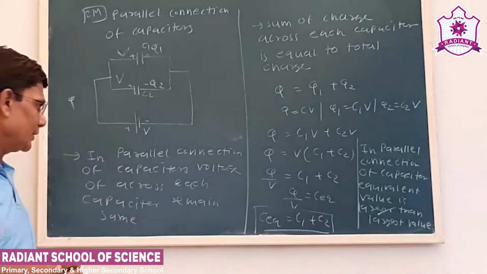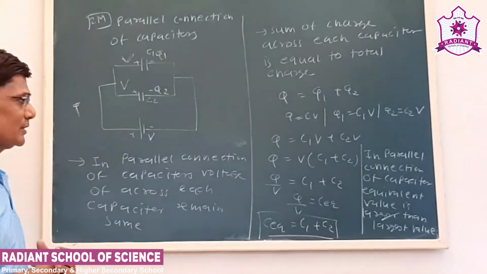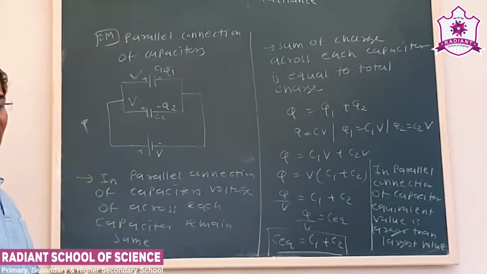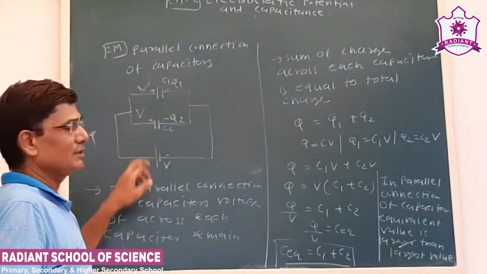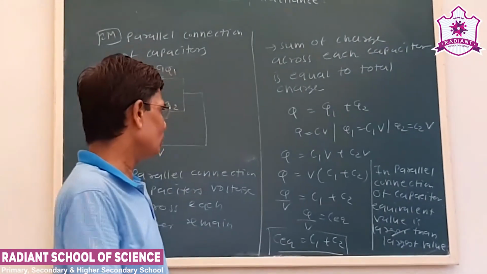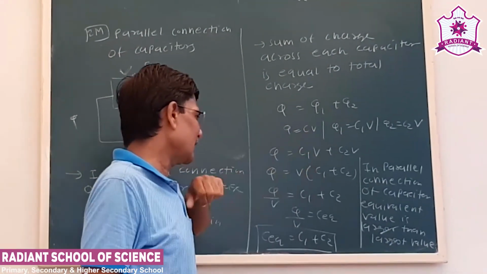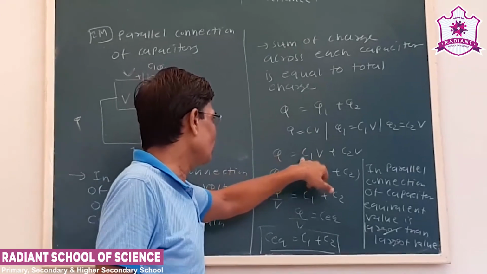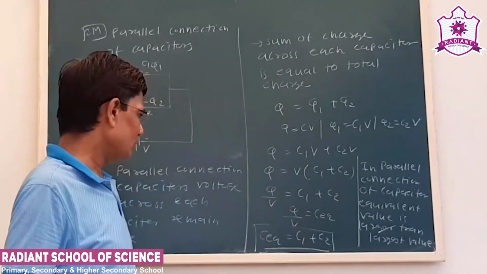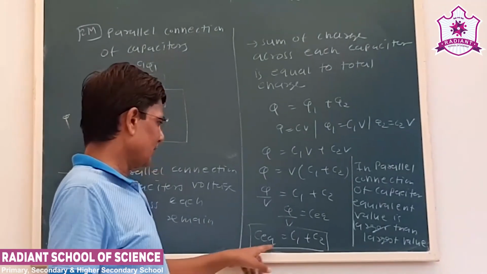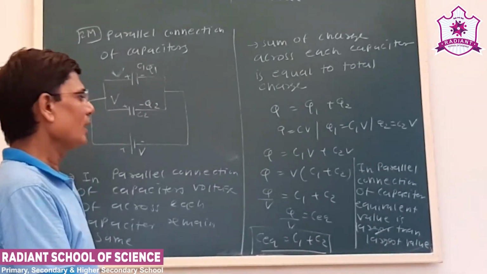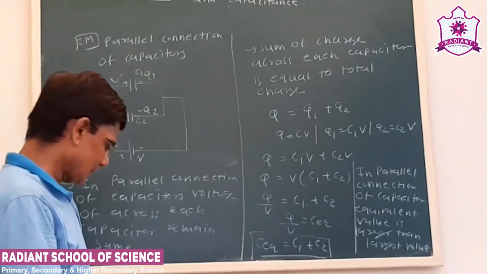See what we have seen here. In parallel connection of capacitors, the voltage across each capacitor remains the same and the charge is divided, and the sum of the charge across each capacitor is equal to the total charge, that is Q is equal to Q1 plus Q2. We can substitute here. The voltage remains the same, so Q1 will be C1V, Q2 will be C2V. So we can substitute the values and we get C equivalent is C1 plus C2. Also, in parallel connection of capacitors, the equivalent capacitance is larger than the largest.